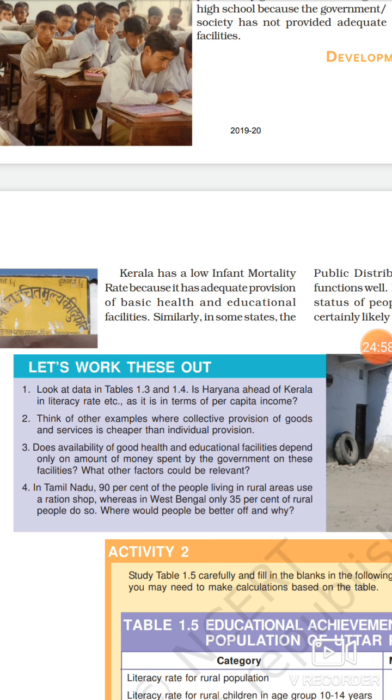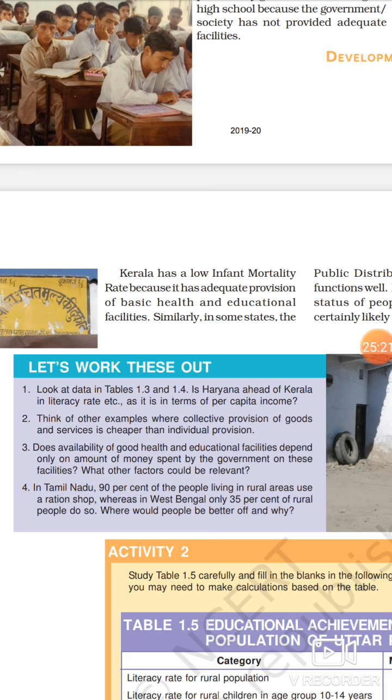So we can say that people in Tamil Nadu will be better off because they are using these facilities in a better manner.